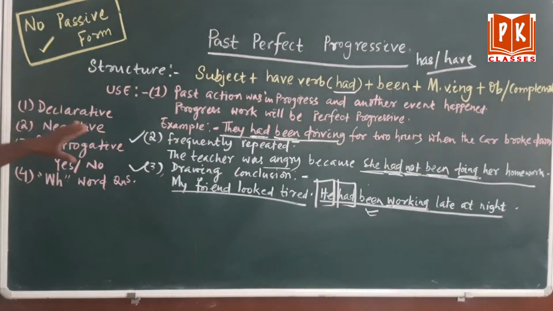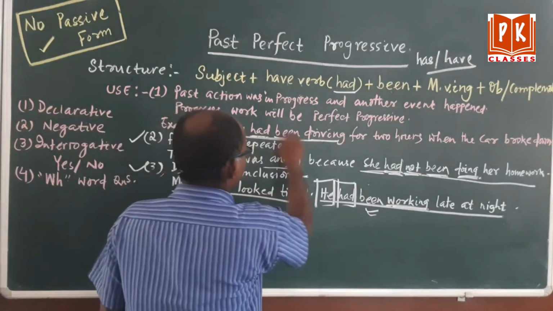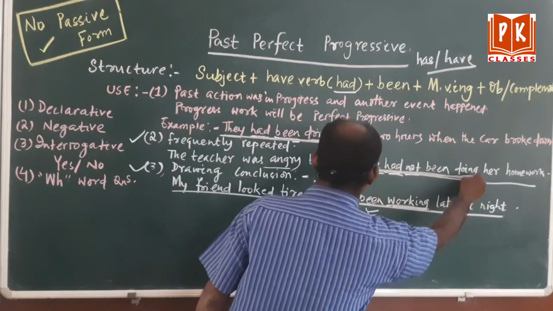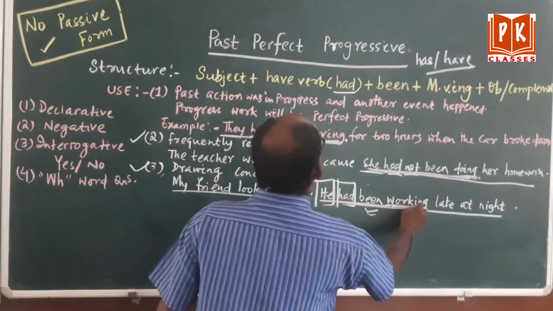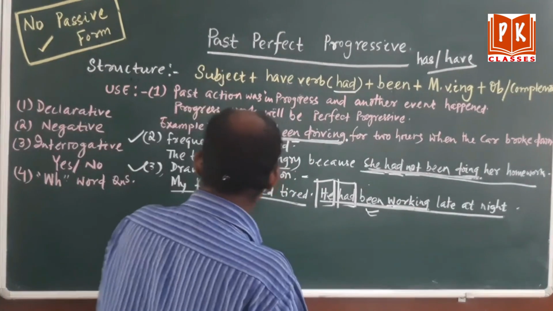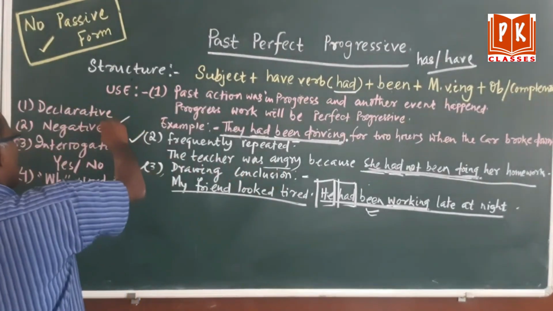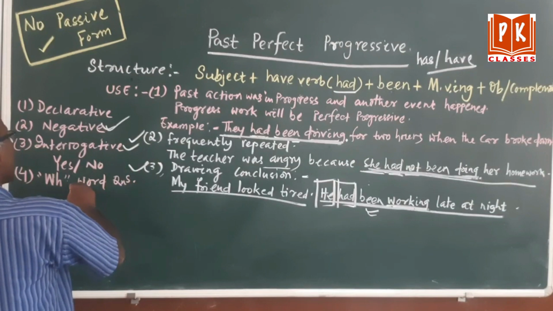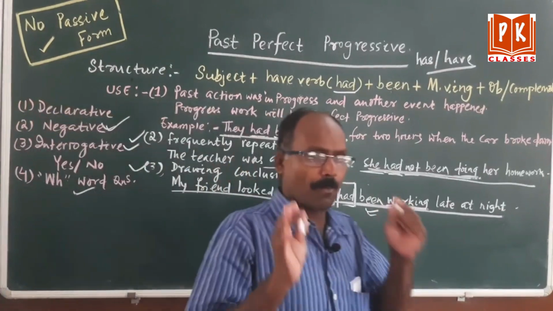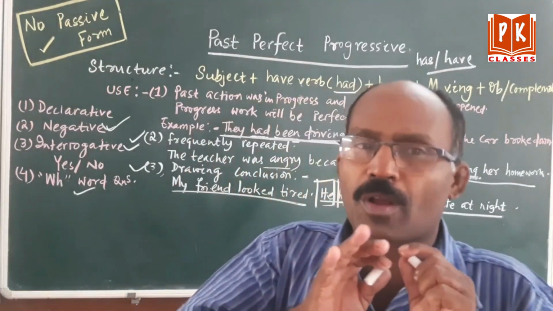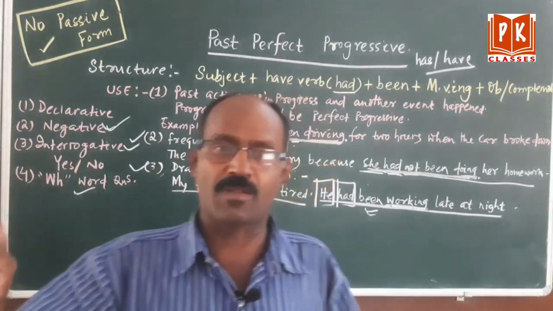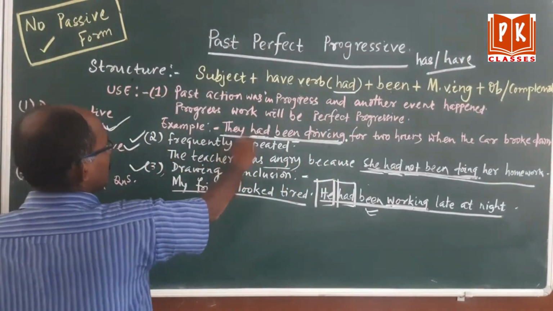And one thing, you know, all these sentences are declarative: they had been driving, number one; number two, she had not been doing, or she had been doing; or he had been working. These three sentences are declarative sentences. Okay, we have to do what? We have to make it negative, then interrogative, then a WH word question. And my dear students, please remember, past perfect progressive has no passive form. Please remember, no passive form. Clear?